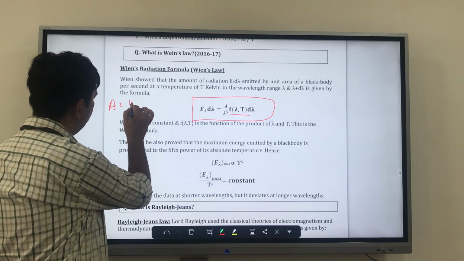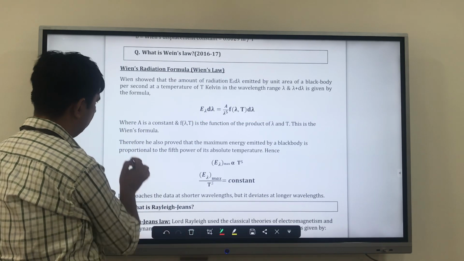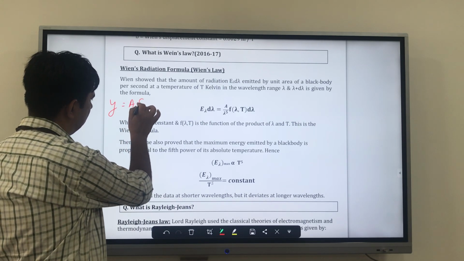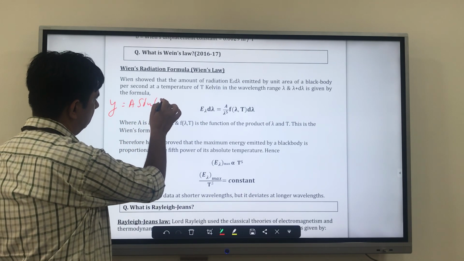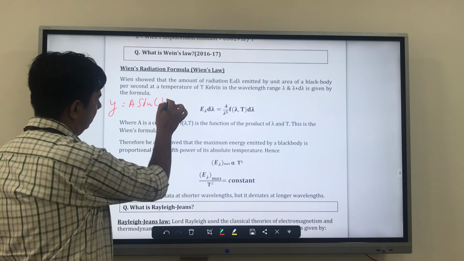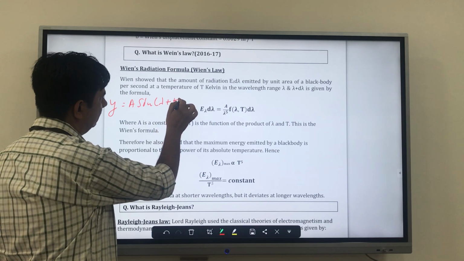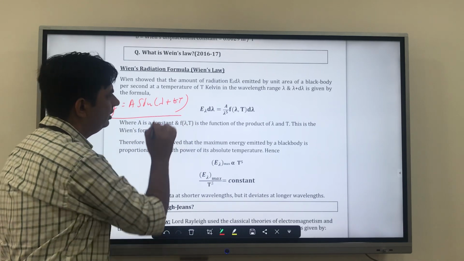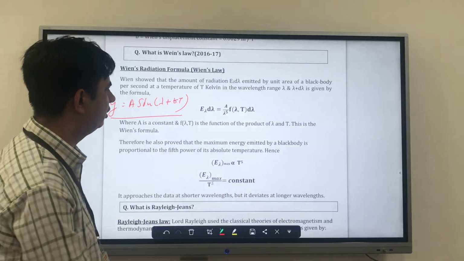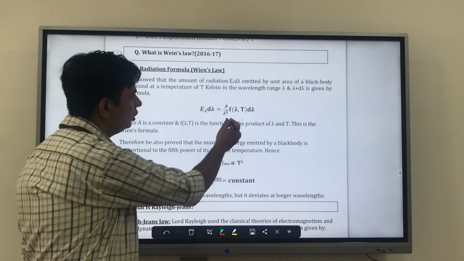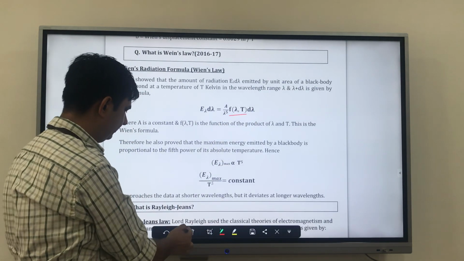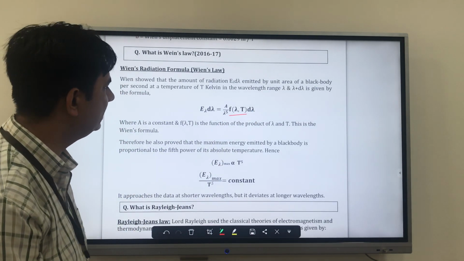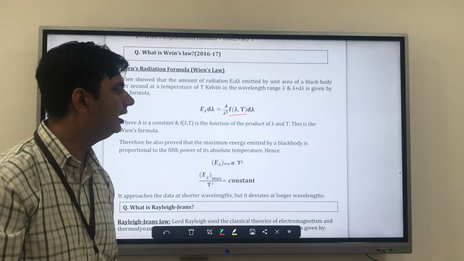y is equal to A sin lambda plus E lambda dt, this type of thing. So this is something which we can say is a function of these two, so we will get a function of this. Okay. So where A is a constant and the function of lambda T is a function of the product of lambda and T,